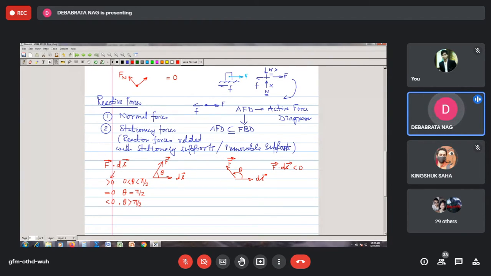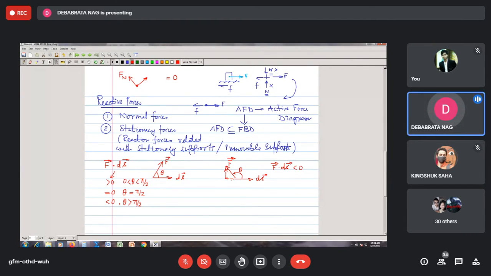It means that the component of the force which is along the displacement direction is the only one contributing to the work, because the component perpendicular to the direction of displacement does not contribute anything.